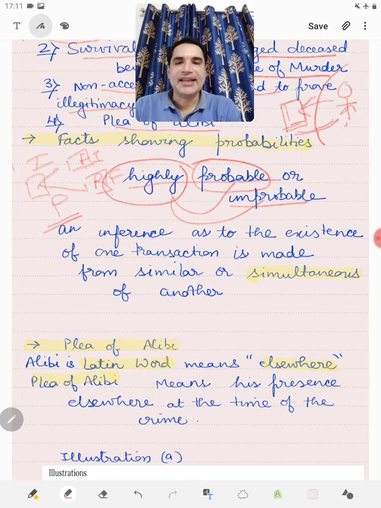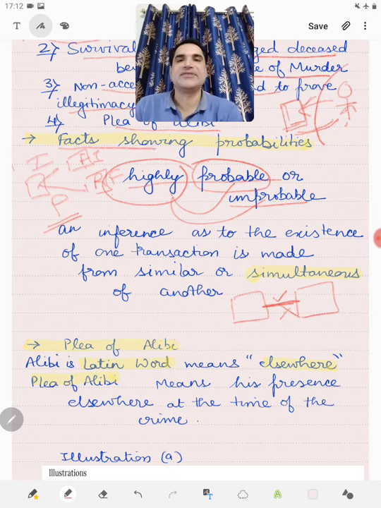So an inference as to can the two things simultaneously coexist. If the probability is that they can coexist, then they will be relevant. If the probability is that they cannot coexist, then it is relevant. So that is what is made fact showing probabilities.